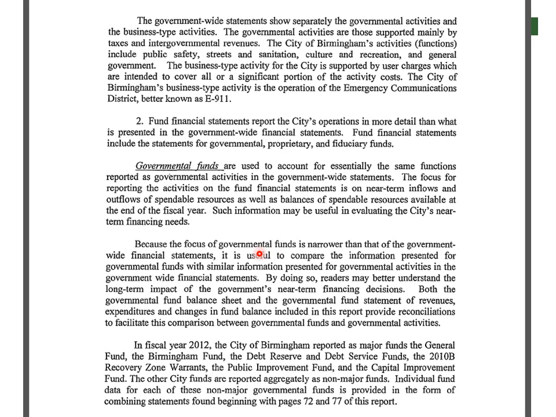And again, this is an important paragraph too. Because the focus of governmental funds is narrower than that of the government-wide statements, it's useful to compare information presented on governmental funds with the similar information presented on the governmental activities column in the government-wide financial statements. And as they state here, they give you reconciliations between those two statements.